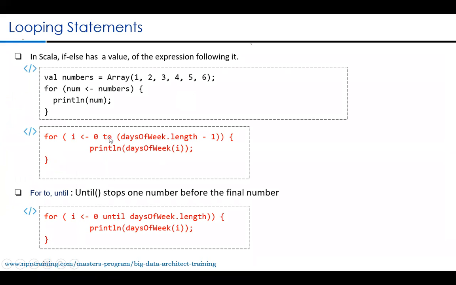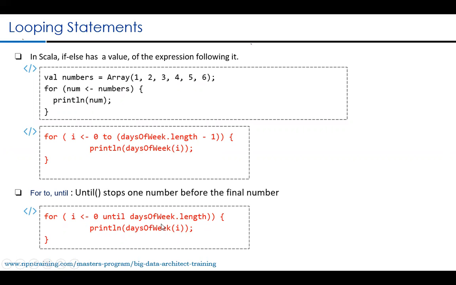The fundamental difference between to and until is that when you use to, you have to write the size of the array minus 1. This is something very important, so they will ask you in interviews. So for i starting from 0 to length minus 1, you have to do this. Whereas if you use until, starting from 0 until, you just give the length, and it will automatically do the minus 1. So it stops one number before the final number.